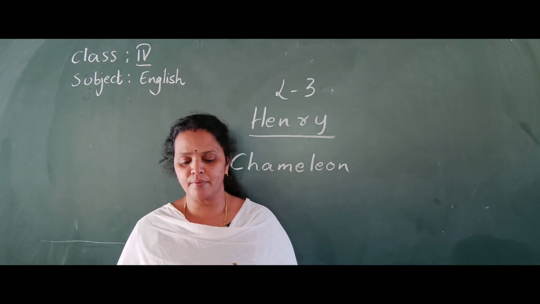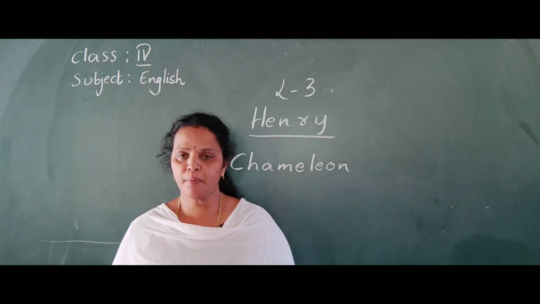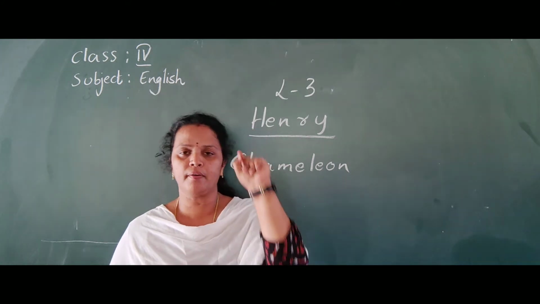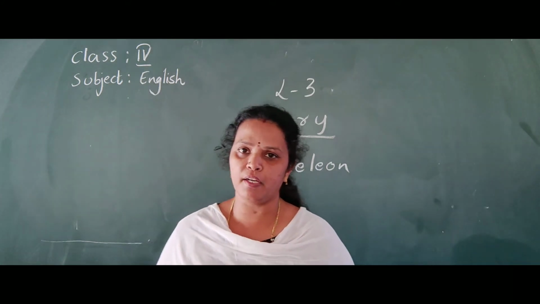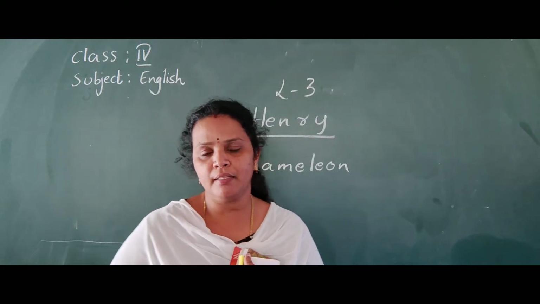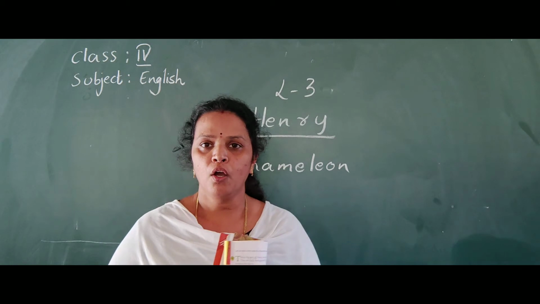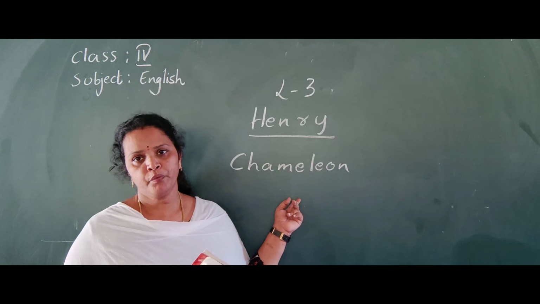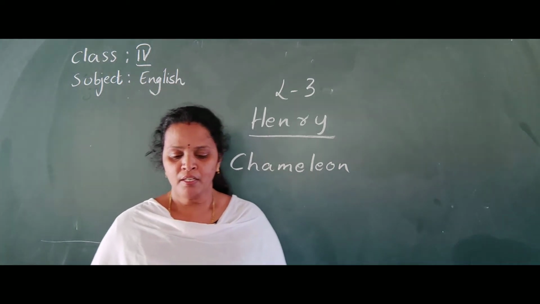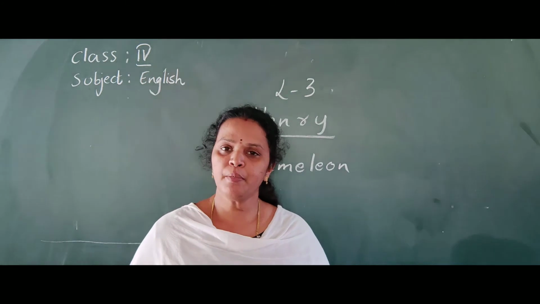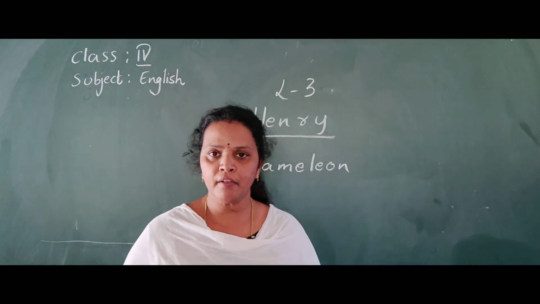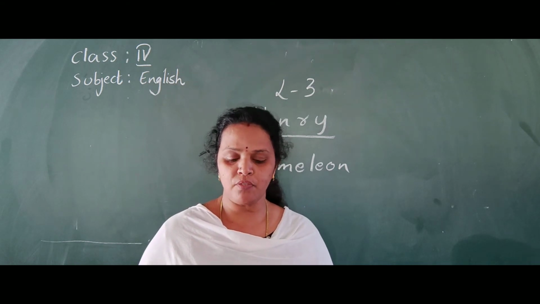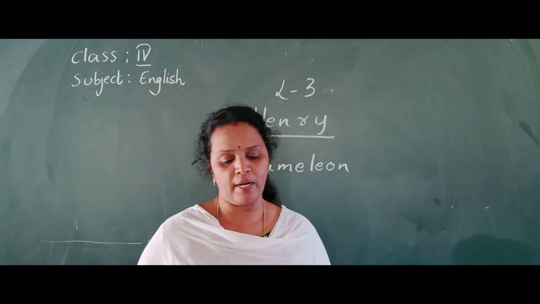On its head is a rigid crest which looks like a fireman's helmet. So on the head of that chameleon there is a small crest like a fireman's helmet. Even hens also have a small red crest. Okay, I will post this chameleon picture in the group. You once watch it. Its limbs are long and slender. Slender means very thin. What is the meaning of slender? Very thin. And its fingers and toes are more developed than those of other reptiles.